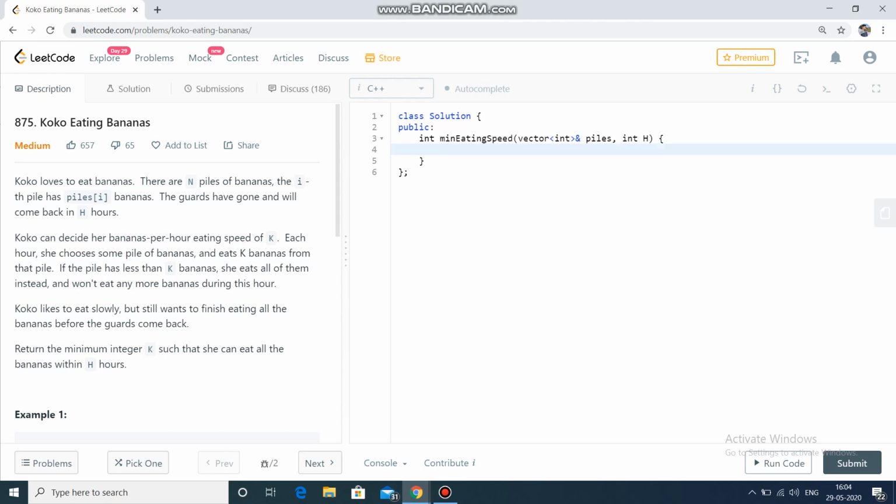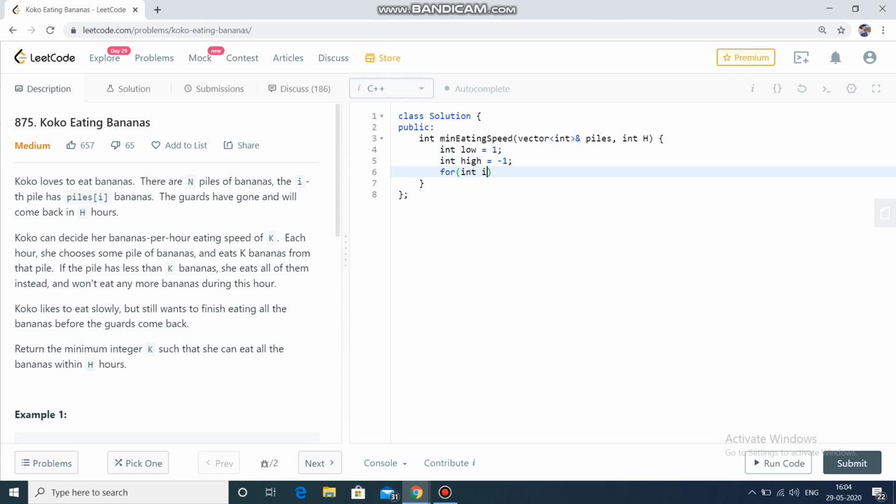For binary search we need two things. First, the left point of the range. Second, the right point of the range, which are called low and high respectively. Now low will be 1, because she can eat a minimum of 1 banana per day. There is no point eating 0. Now let's find high. It will be the maximum element in the array.